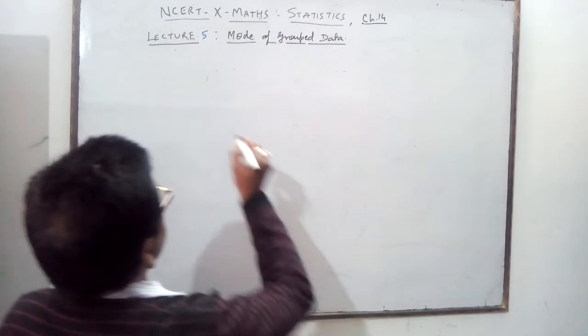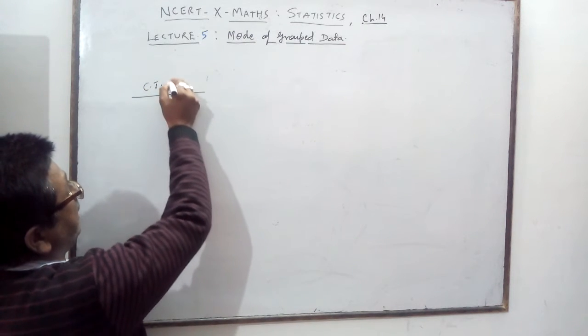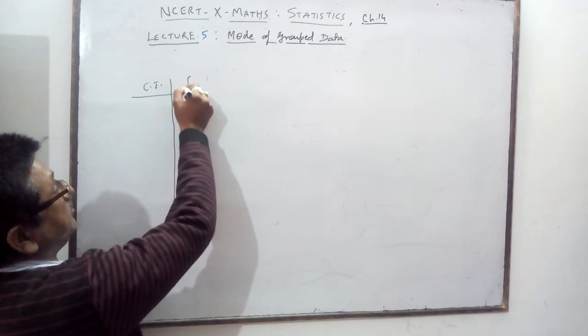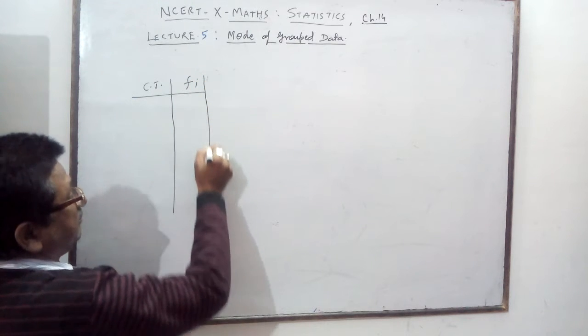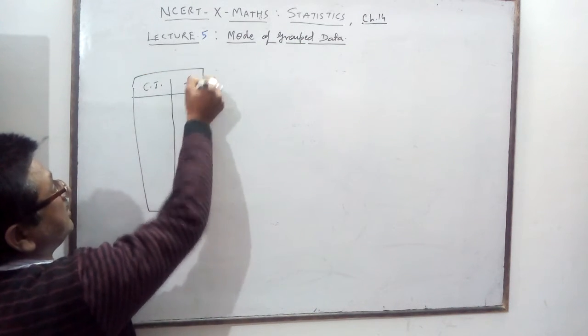For the mode, if the class interval is given and you want to find the mode, a frequency distribution table is given like this. Then how will you find the mode?